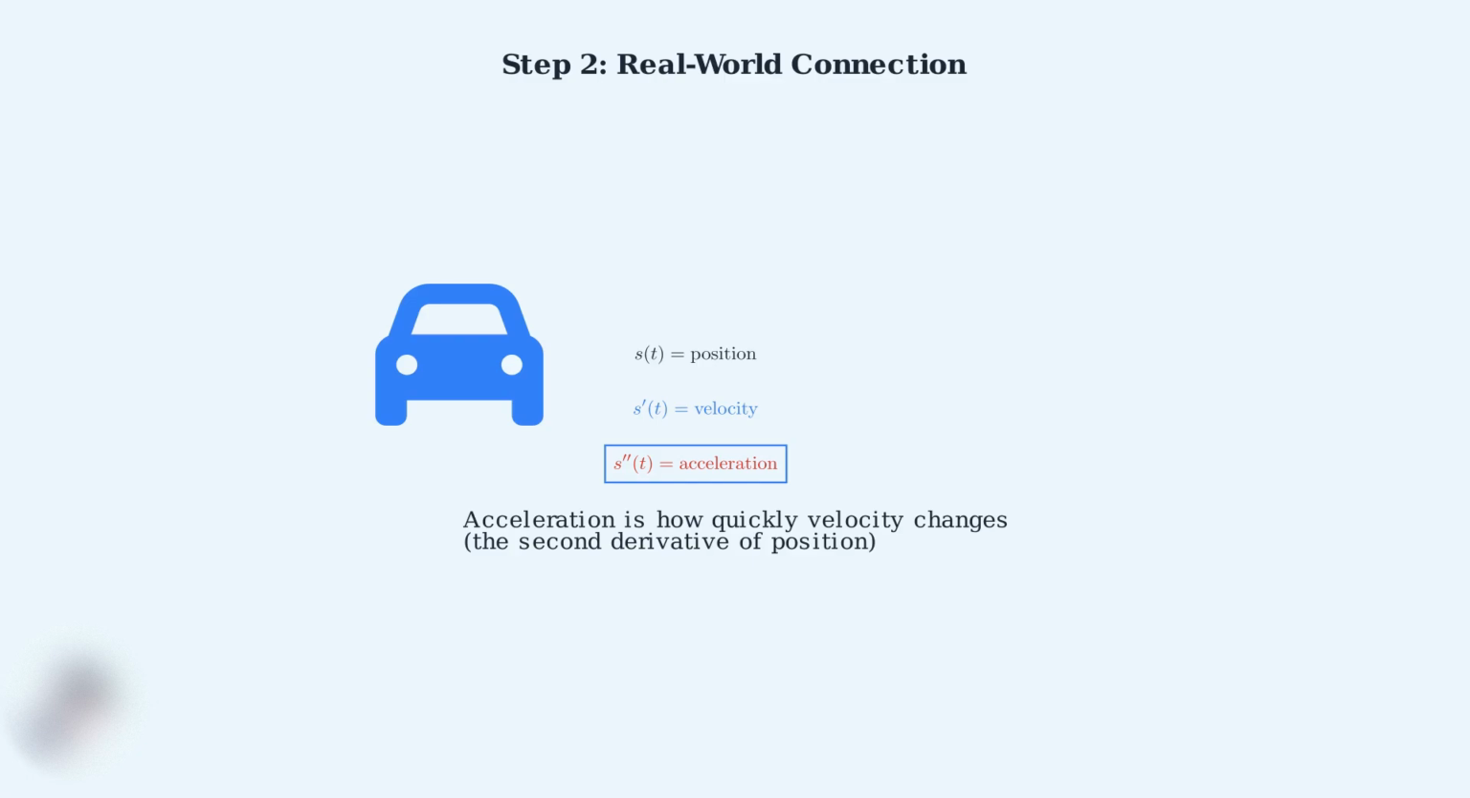The most intuitive real-world example of the second derivative is acceleration. If we have a car moving along a road, its position is a function of time. The first derivative of position gives us velocity, how fast the car is moving. The second derivative of position gives us acceleration, how quickly the velocity is changing. When you press the gas pedal and feel pushed back into your seat, you're experiencing the second derivative in action.